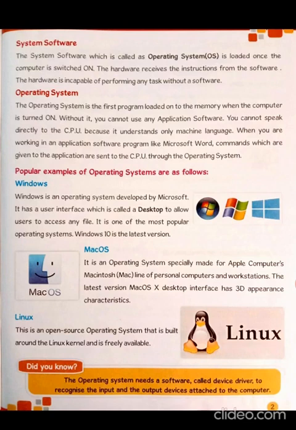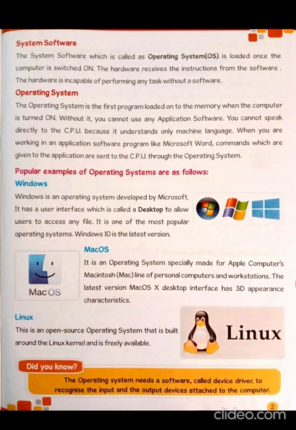Windows is an operating system developed by Microsoft. It has a user interface which is called desktop to allow users to access any file. It is one of the most popular operating systems. Windows 10 is the latest version. Before Windows 10 we have seen different types of Windows, that is Windows 7, Windows 8, Windows 10 is the latest one, and a new upgrade.